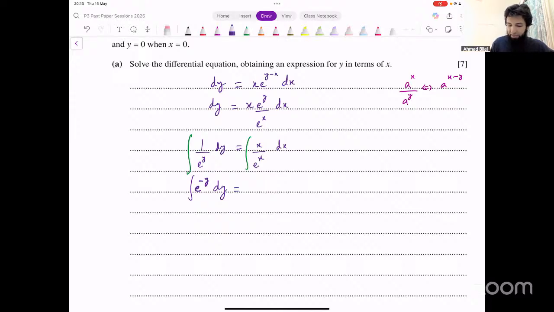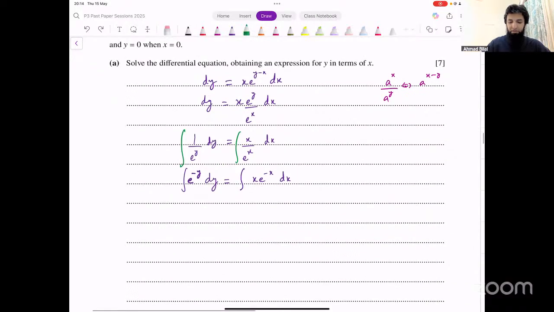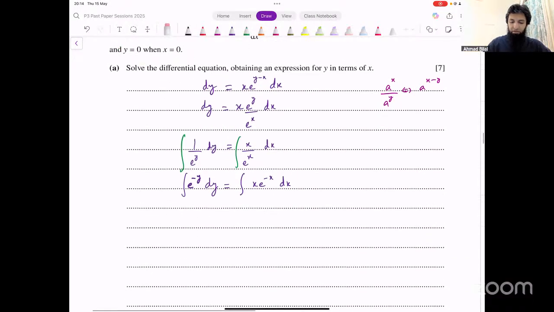On the right side, we have a product. For that, we would have to use integration by parts, right? Integrate this directly. For this, use integration by parts. You'll have plus c, find the value of c using the point that you're given. And that's it. You'll find an expression for y in terms of x. Okay. After this, I assume that you can do this. Yes, on the right side, it's a product. You have to integrate that by parts.